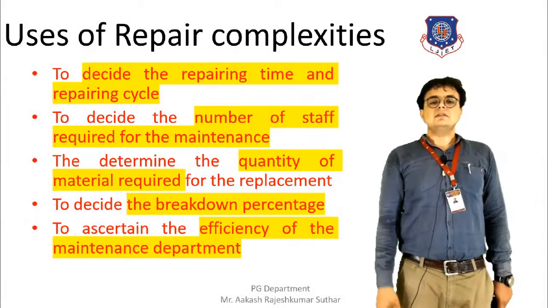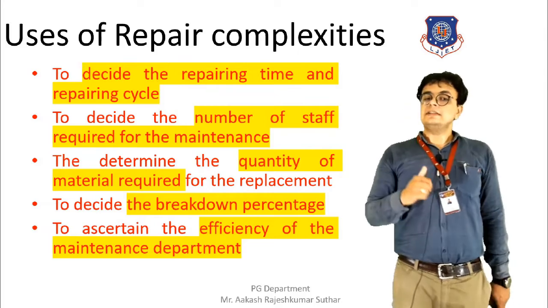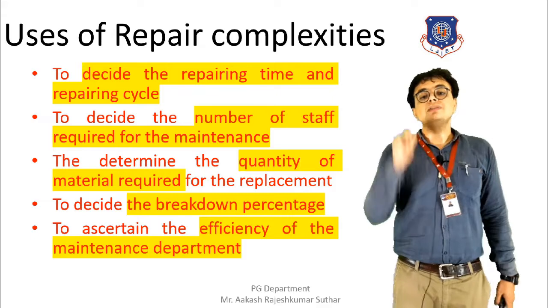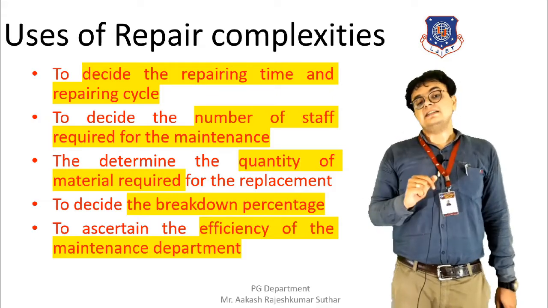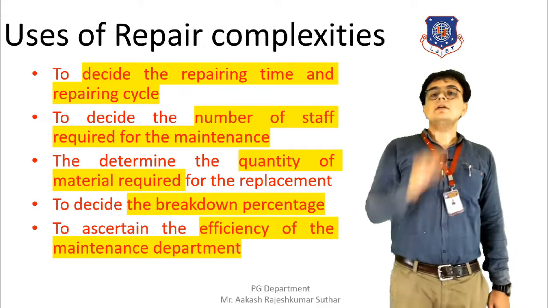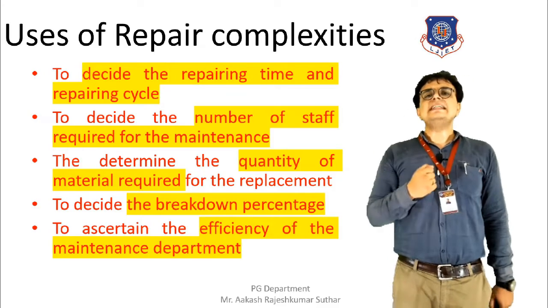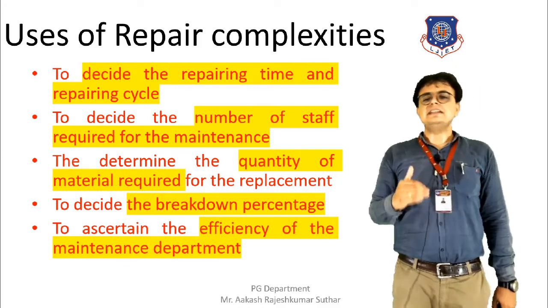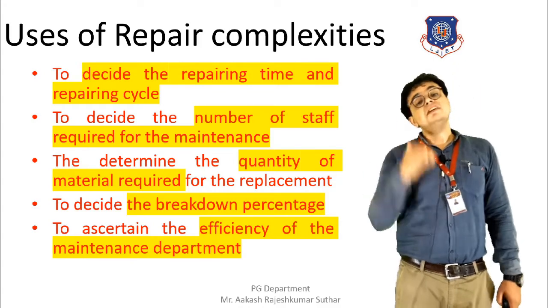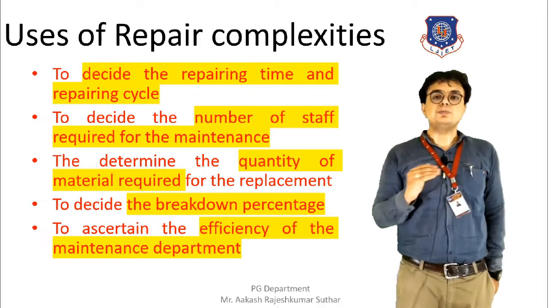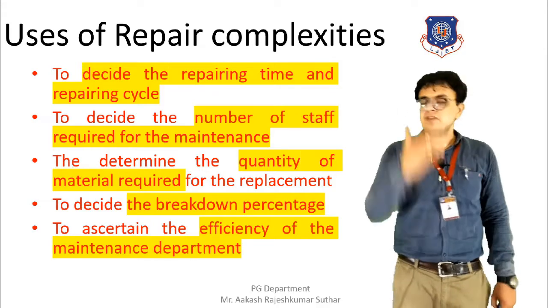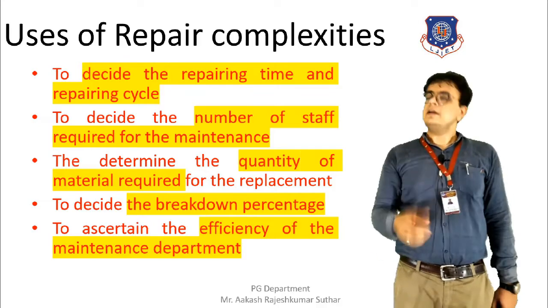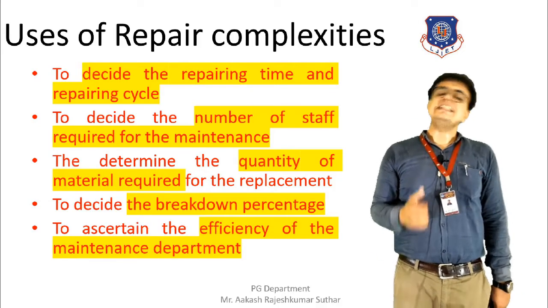Further discussing the uses of the repair complexity. Mainly this repair complexity is used to decide the repairing time of the repairing cycle. We can get to know the number of staff that is required for the maintenance of a machine. With the help of this complexity, we can quantify the material that is required for the replacement. Whatever the damage has been found, how much quantity is required will be obtained from this complexity index.